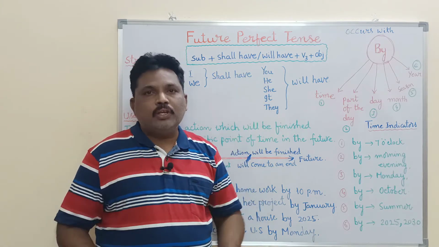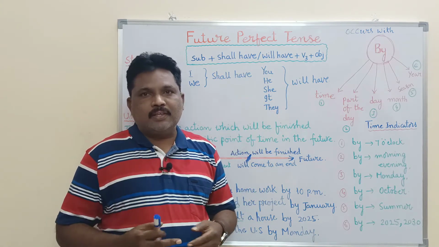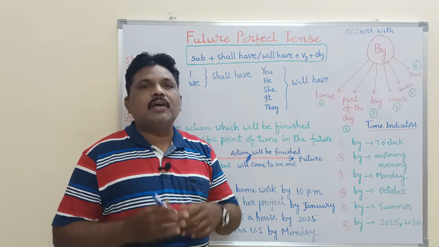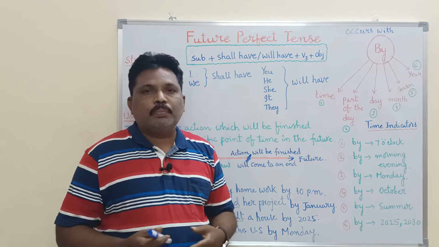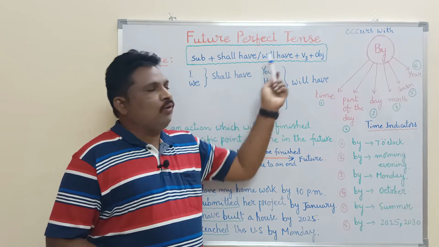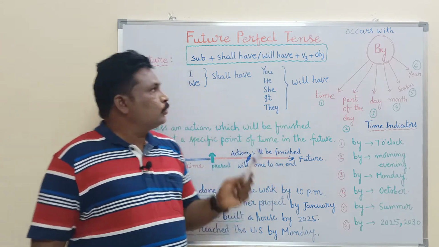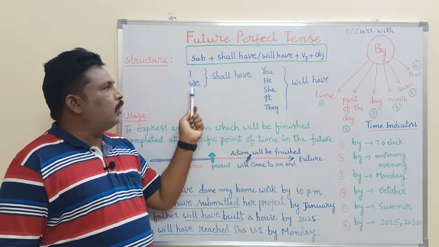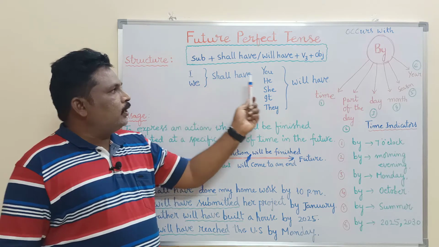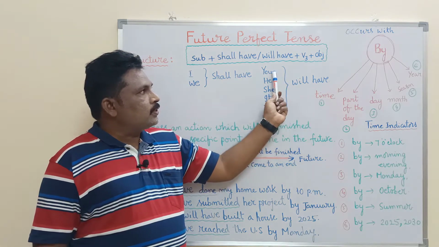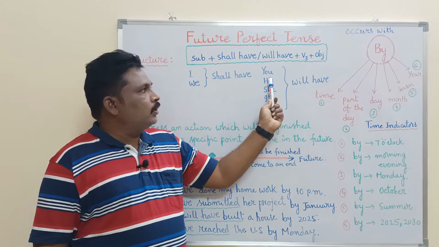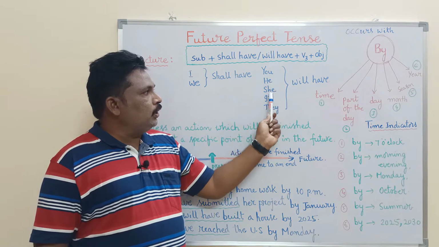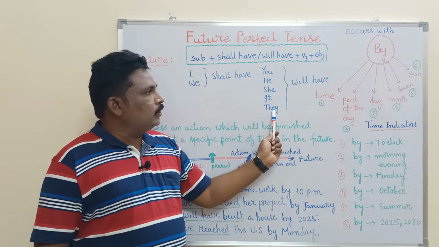If it is present perfect tense, have or has. If it is past perfect tense, had. If it is future perfect tense, shall have or will have plus V3. So shall have is used with the first person singular and plural, I, we. And will have is used with second person singular and plural, third person singular he, she, it, and third person plural they.